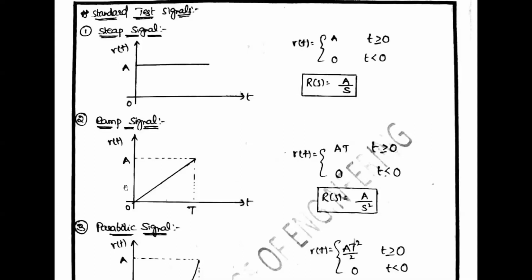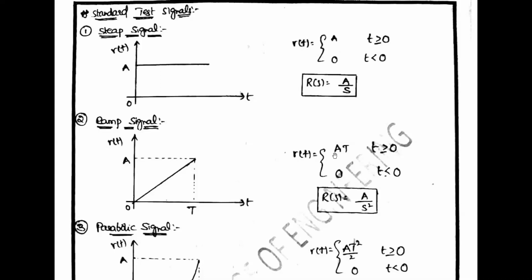Input 1, output 1. Input 2, output 2. Input 3, output 3. Input 4, output 4. So it is increasing linearly. A signal whose value is increasing linearly is called a ramp signal.